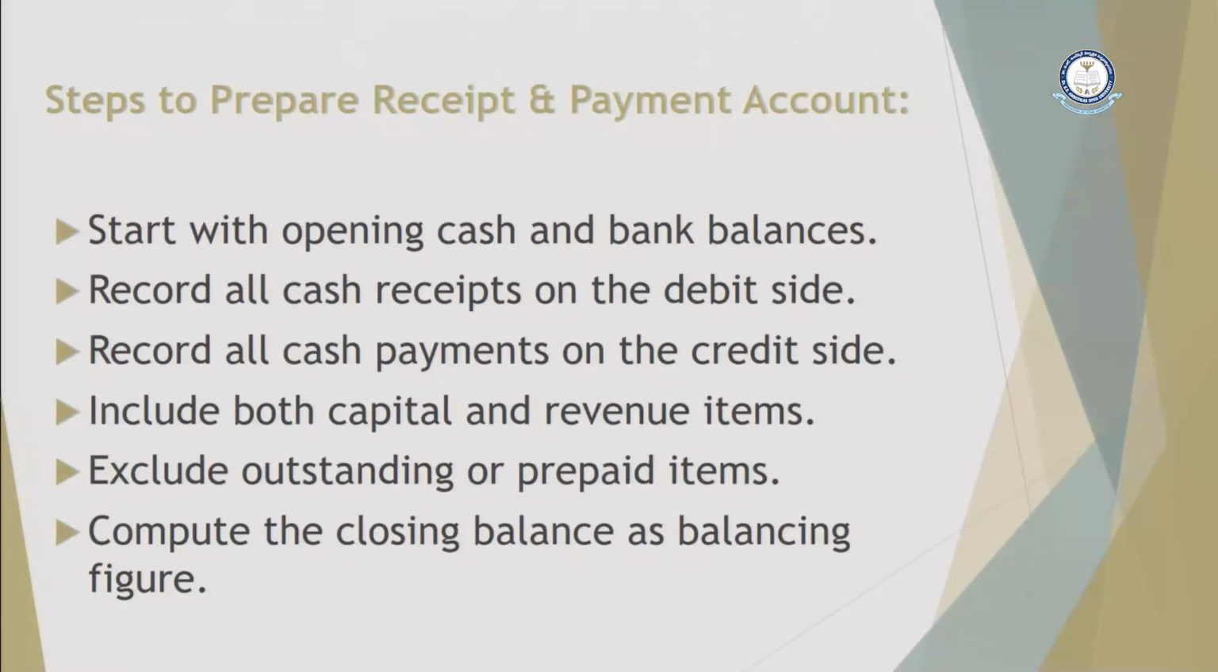All the cash receipts we are going to put on the debit side and all the cash payments will go to the credit side. It will include both capital and revenue items, and it will exclude any kind of outstanding or prepaid items. If something is outstanding or something is prepaid, it will be excluded. And finally, after calculating both the sides, the balancing amount has to be inserted.